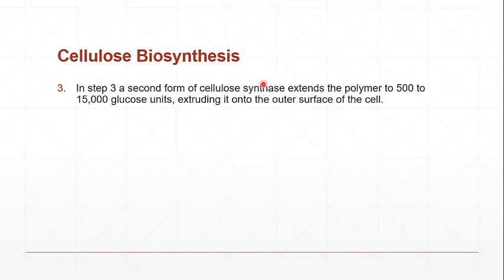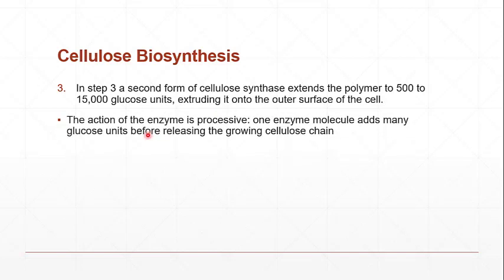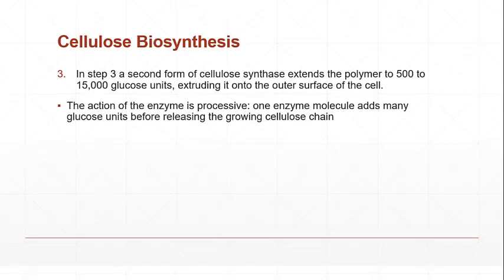As we have seen, there are many subunits of the cellulose synthase, and one of the subunits extends the polymers to 500 to 15,000 glucose units, extruding them into the outer face of the cell, which is the cell wall side. So the action of the enzyme is processive. One enzyme molecule adds many glucose units before releasing the growing cellulose chain. As there are many enzymes and many cellulose molecules, they are added accordingly.